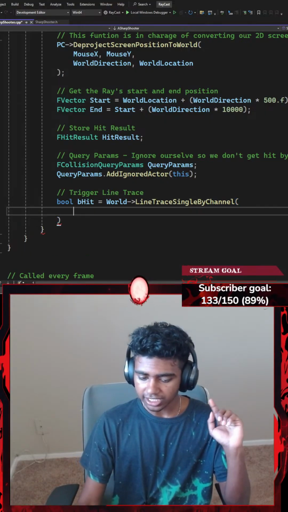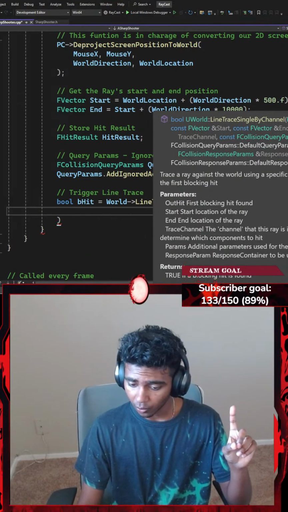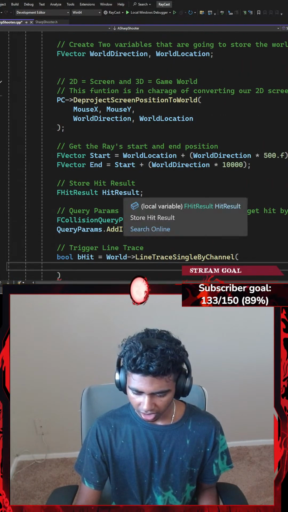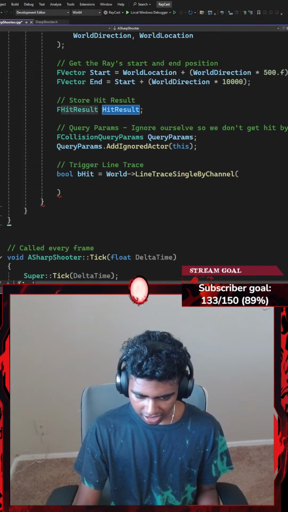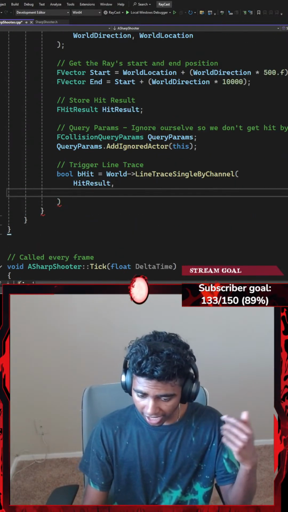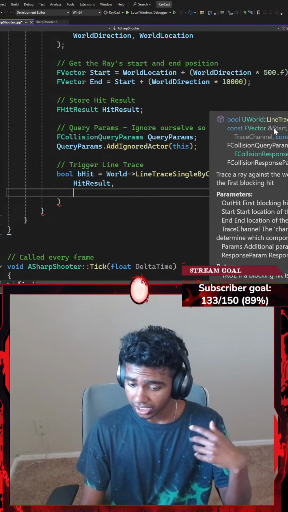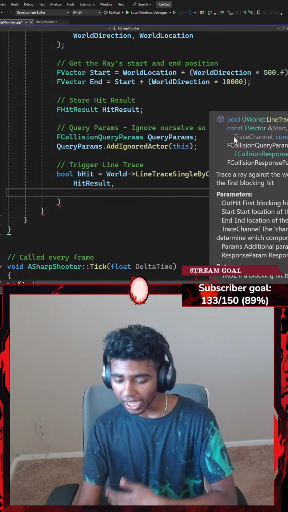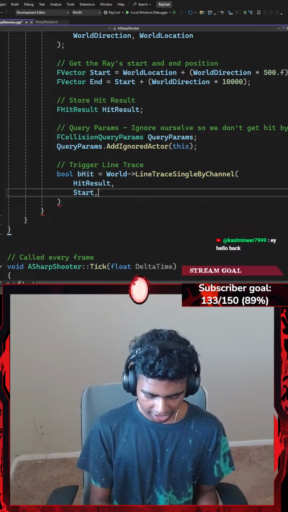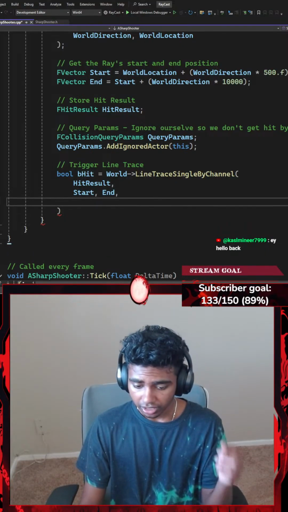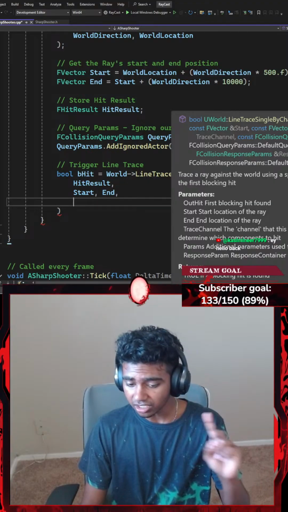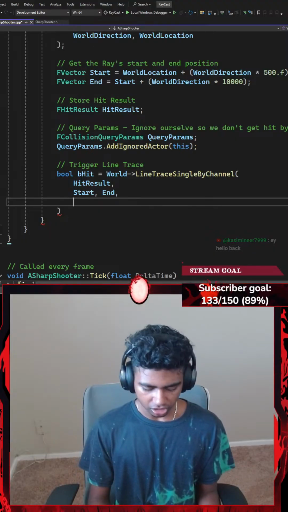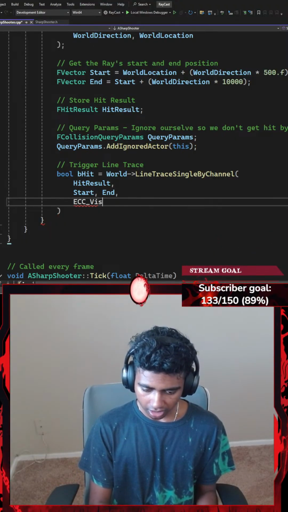Now, my pair of parentheses does require a bunch of parameters. It requires an FHitResult, which in this case is my hit result here. I'm going to go ahead and copy that and paste it here. The next parameters it requires are start and end. Where do I want my ray to start from? Where do I want my ray to end? So I'm going to give it my start variable and my end variable. The third parameter is going to be an ECollisionChannel, the trace channel. In this case, I want my collision channel to be ECC_Visibility.